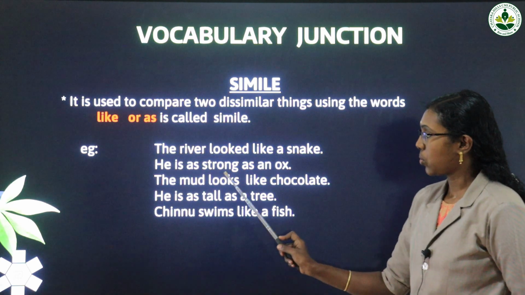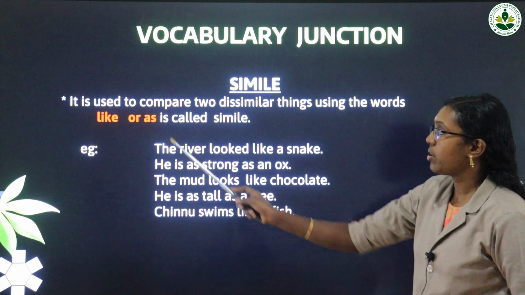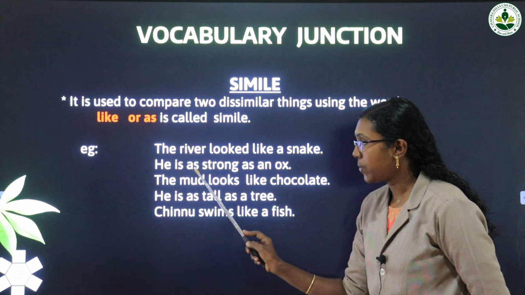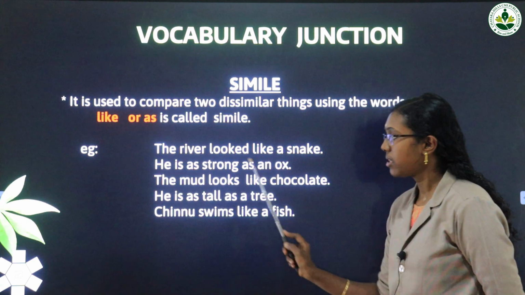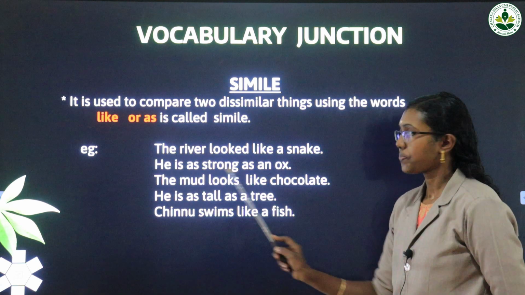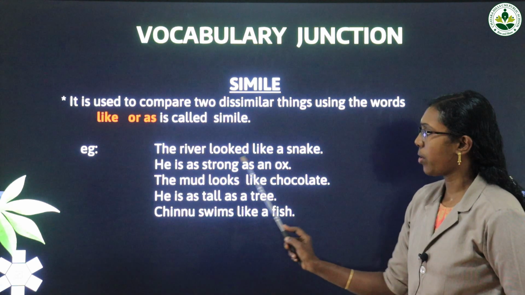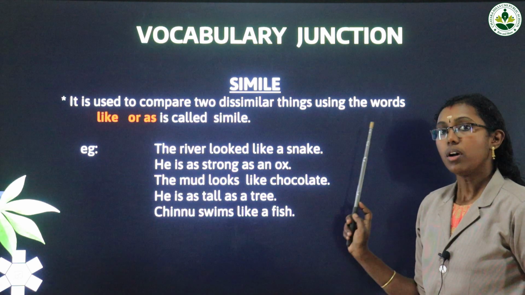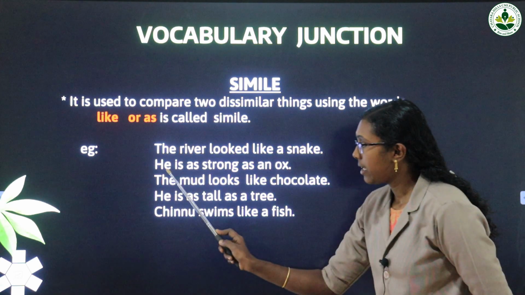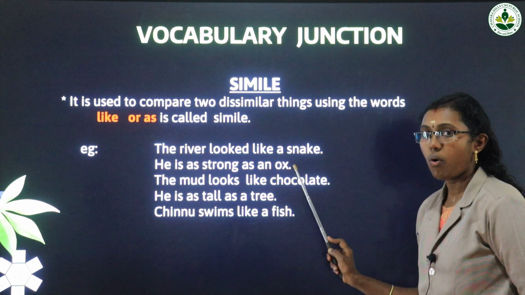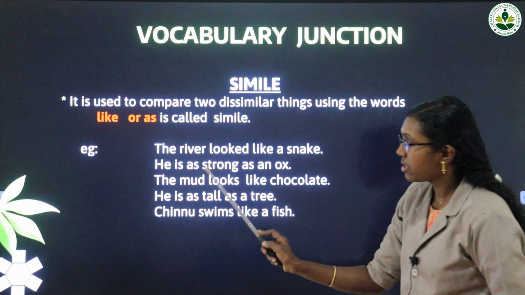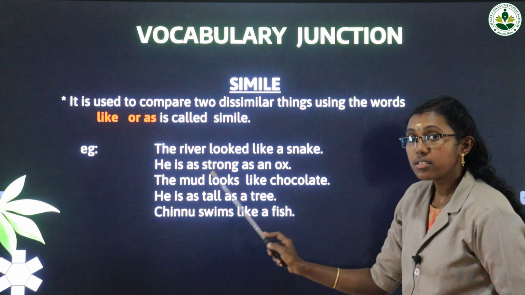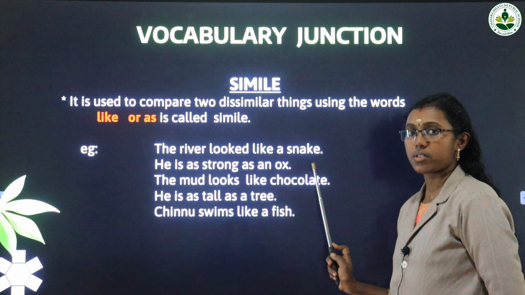He is as strong as an ox. When you are using as, you have to keep two: as strong as. With the word you have to use two as: as strong as. He is as strong as an ox. So what is the comparison? He, the person, is compared with the ox. Here we use the simile as. And how can we write? He is as strong as an ox.